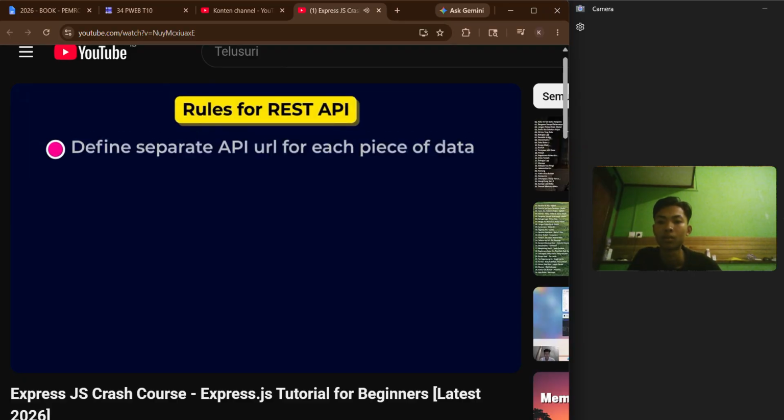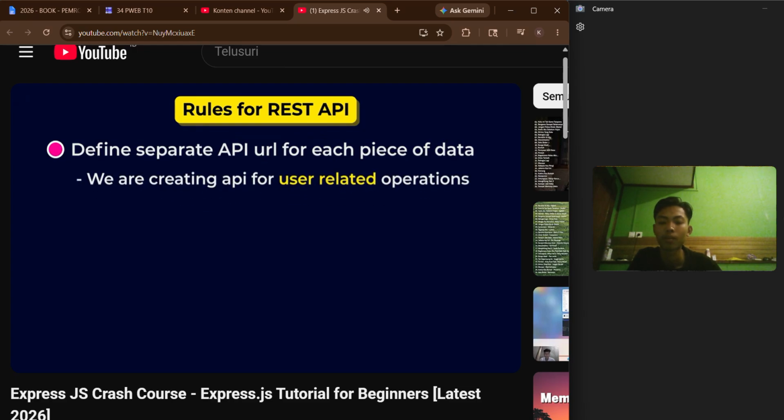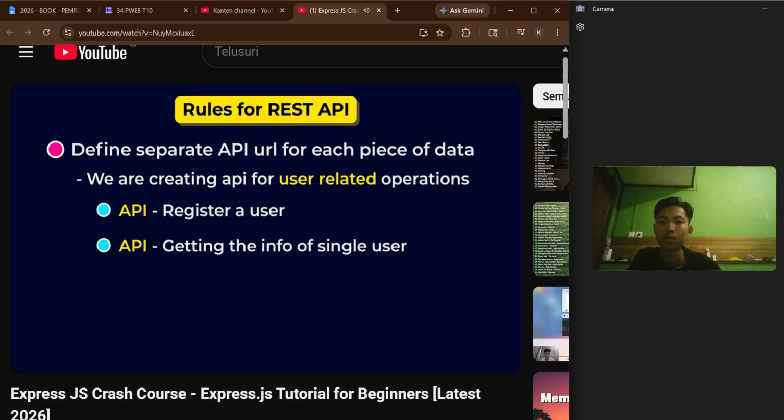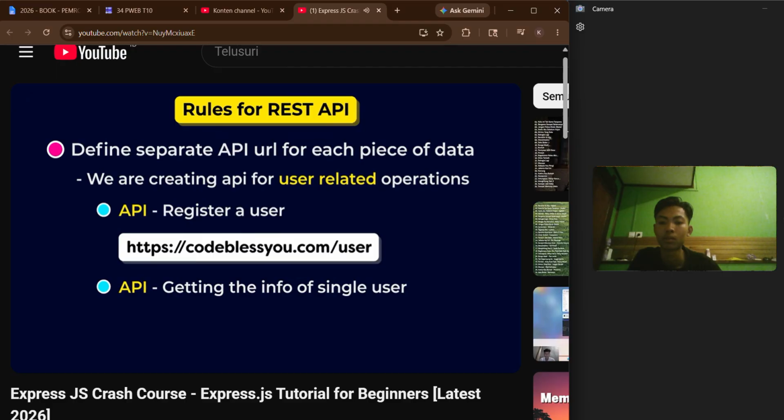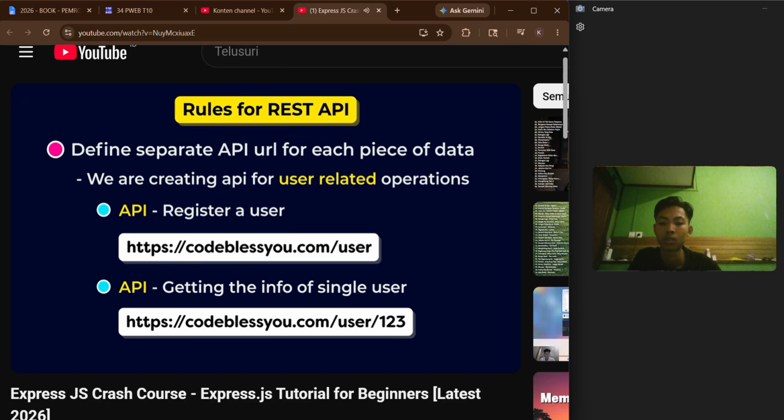One rule is we have to define a separate API URL for each piece of data. For example, suppose we are creating an API for user-related operations like registering a user, getting the information of a single user, etc. In this case, our API should be our domain name and then /user for register. And if we want to get information about a single user, then we create an API URL like /user/123.